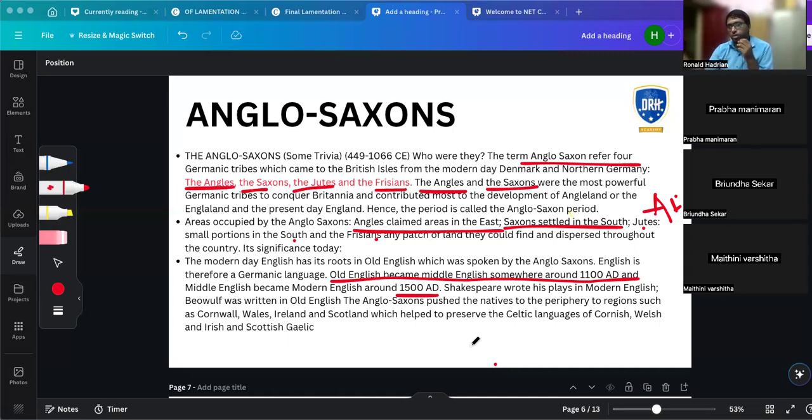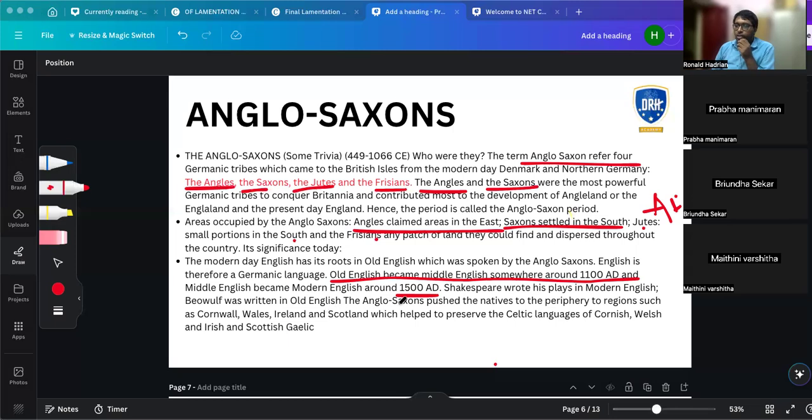The idea is Old English was there when all these Celts, Angles, and Saxons were there. Then Middle English saw some kind of transformation, and finally we come to Modern English. Why? Because Britain was using other languages a lot. They thought this was a tribal language, but suddenly it came into being a full-fledged language. So that's very, very important.